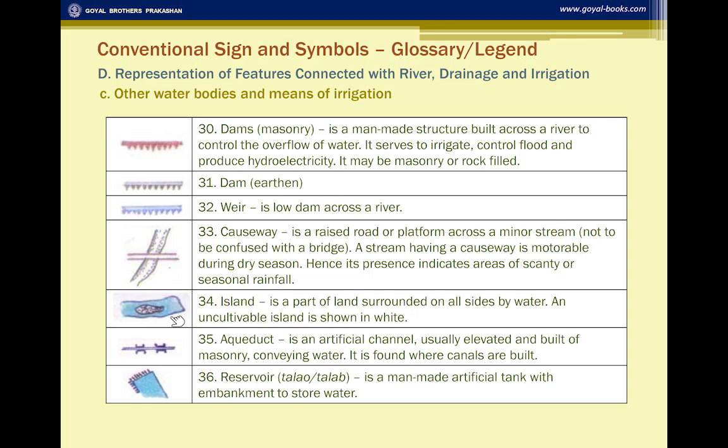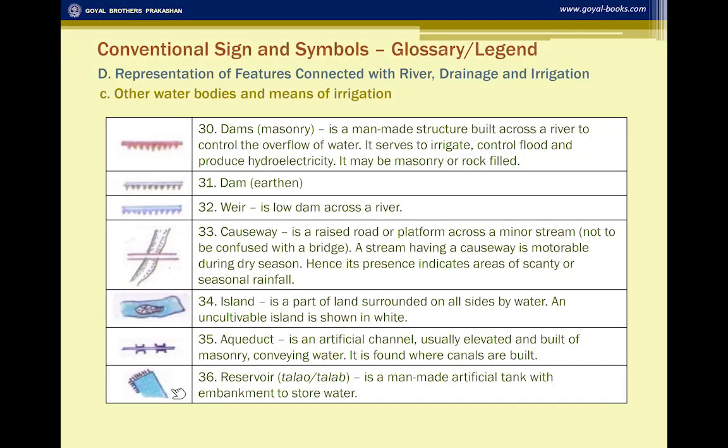Then you have the island you see in the river, the main river. You will see sometimes white patches that show the island. An island is a part of land surrounded on all sides by water. An uncultivable island is always shown in white, and when you are asked what is the white patch in the river, one can just say it is an island.